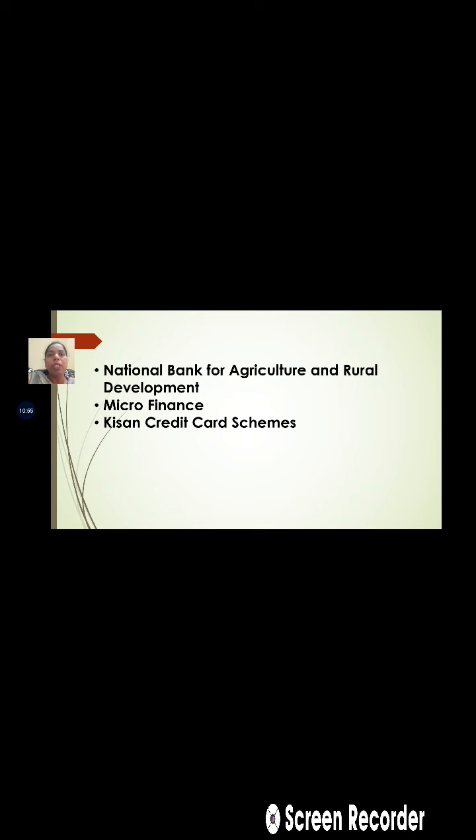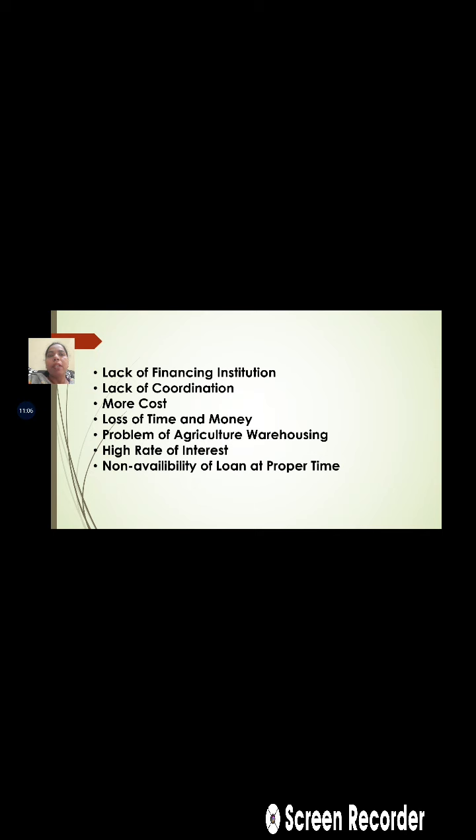When we are talking about agriculture finance or agriculture credit, there are certain problems related to it. One is the lack of financing institutions. As per our requirement, these financial institutions are still too few in number to provide the financial assistance.